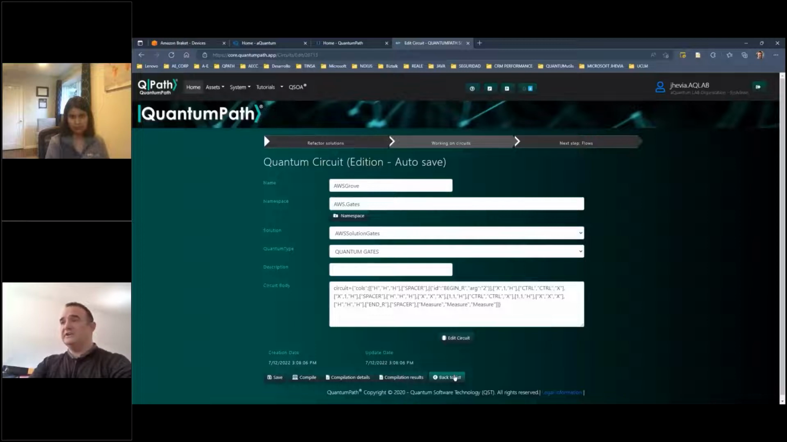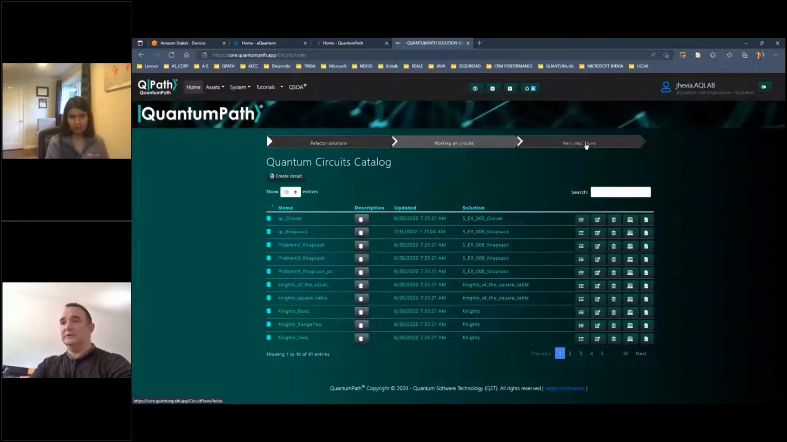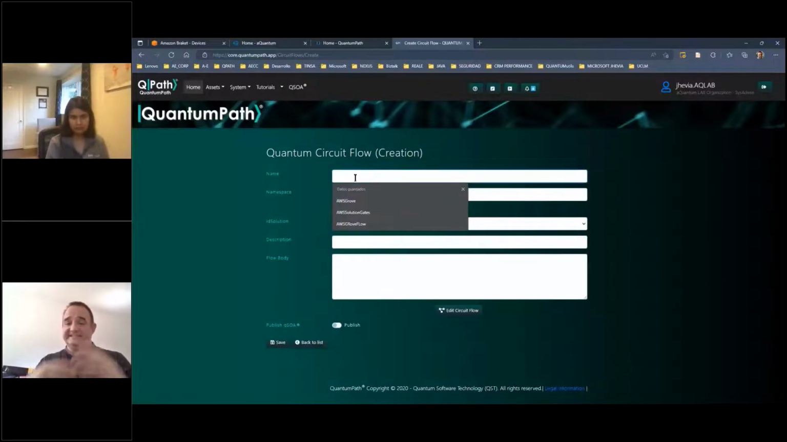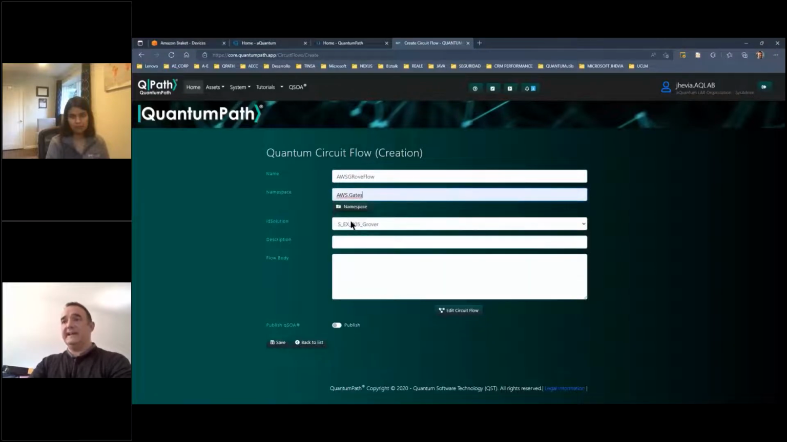So once we have the circuit, the next step is to create the flow. The flow for us is the main method of a classical language, okay, in which we can orchestrate how we want to execute our circuit. To create the flow, let me create a flow. It's the same process as the creation of the circuit. Let me create the Grover flow. In this case, the namespace, I will use the same aws.gates, okay?